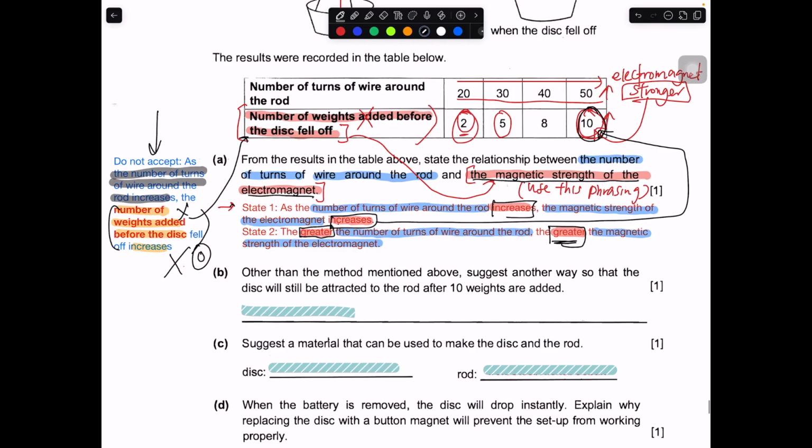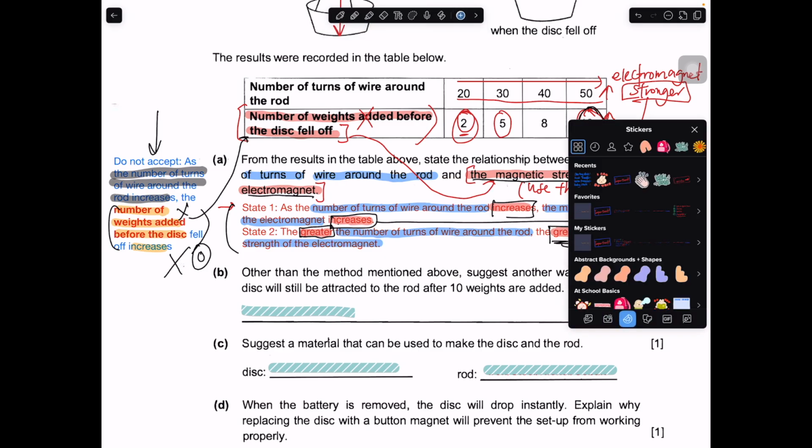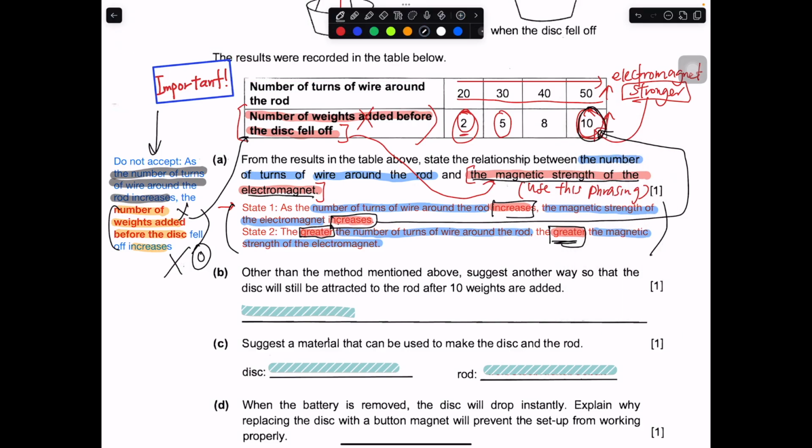Okay, so I hope I make myself clear for this part. This is important because it's a very easy question, but also very easy to get it wrong. Okay, so let me just add a sticker over here. Important for this part. Okay, this is important.